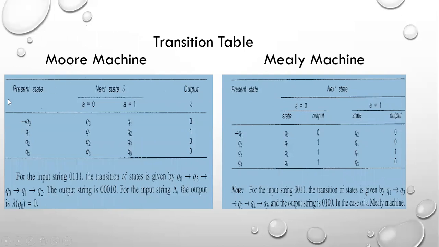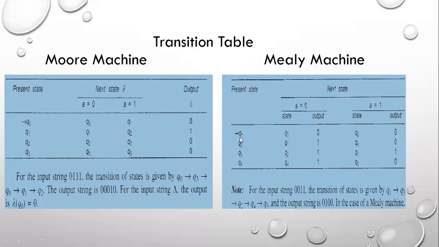The Moore machine has the present state and next state. So how to read it? Q0 on 0 reaches Q3. Q0 on 1 reaches Q1, but the output is 0. Q1 on 0 reaches Q1. Q1 on 1 reaches Q2, but the output is 1. So this is the Moore machine. And this is called the Mealy machine. The Mealy machine output depends upon the state as well as the input, but in the Moore machine, the output depends only upon the state.